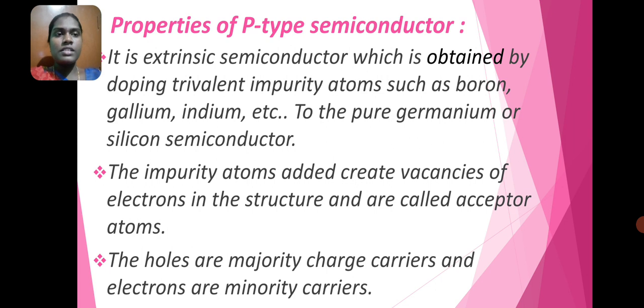It is an extrinsic semiconductor which is obtained by doping trivalent impurity atoms such as boron, gallium, indium, etc. to the pure germanium or silicon semiconductor. The impurity atom added creates vacancies of electron in the structure and is called an acceptor atom. The holes are majority charge carriers and electrons are minority carriers in P-type semiconductor.